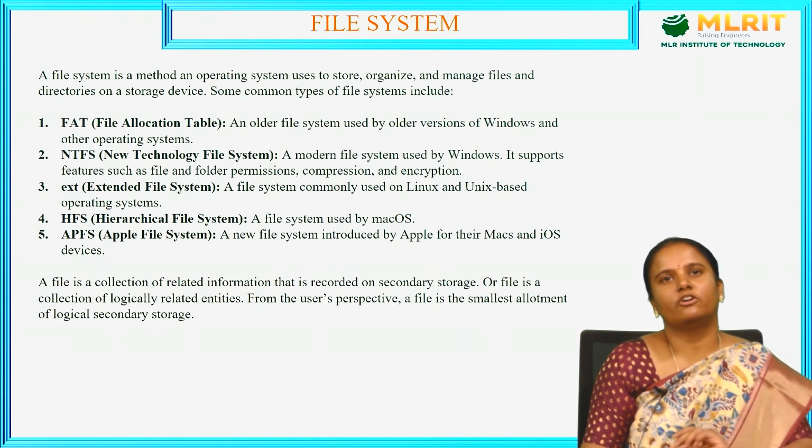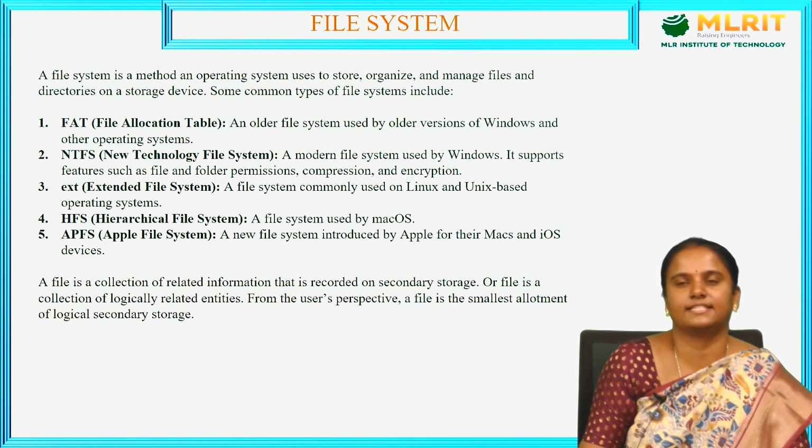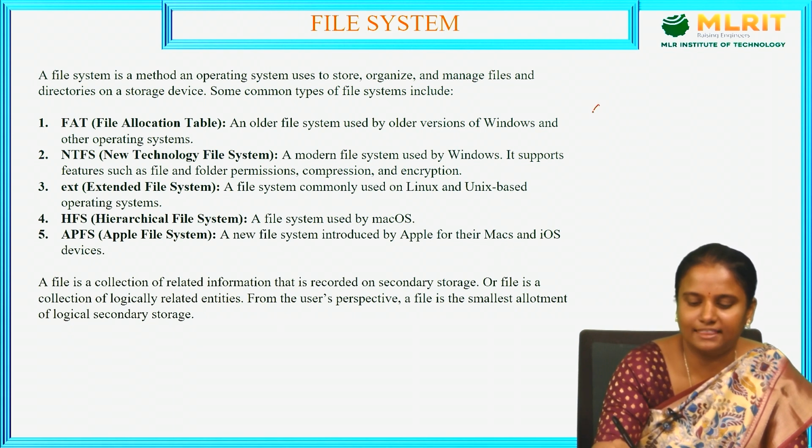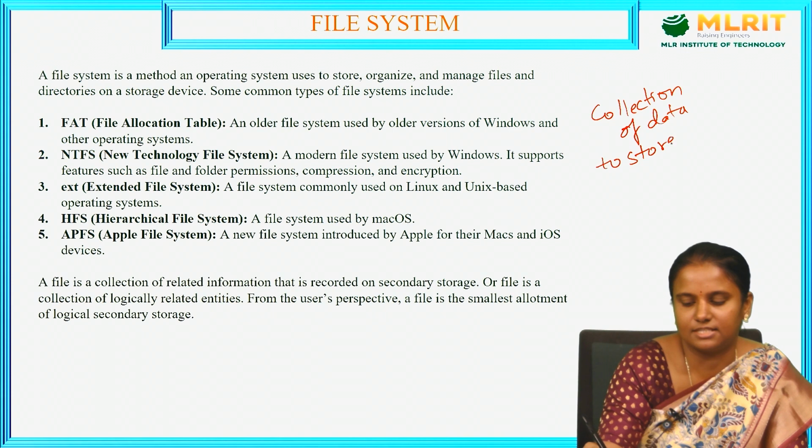Let us first see what a file system is. Before that, what is a file, and what kind of data does it contain? A file is a collection of data to store in a computer system.